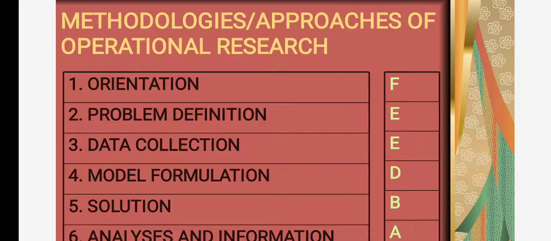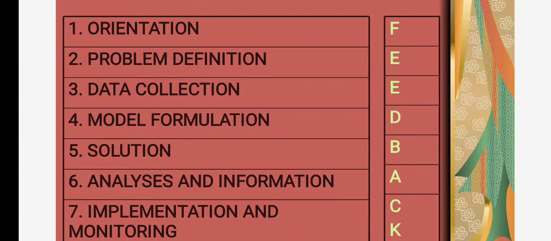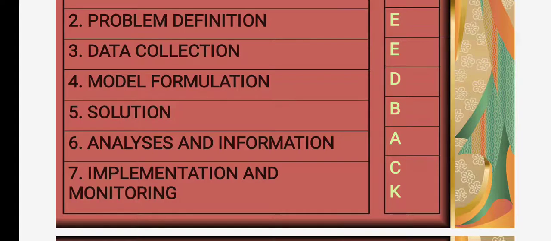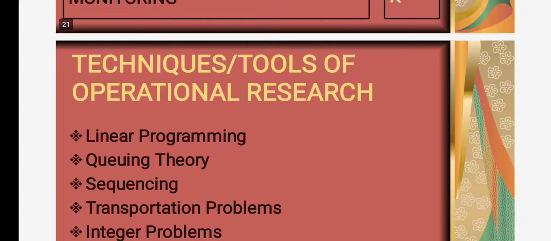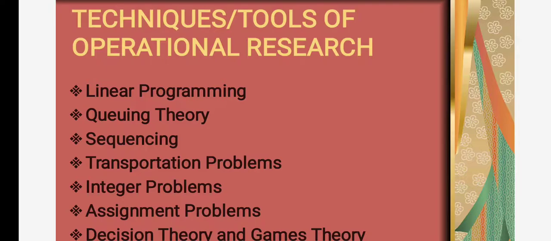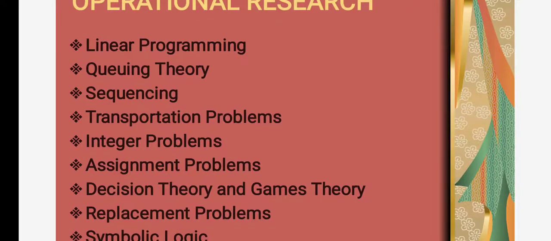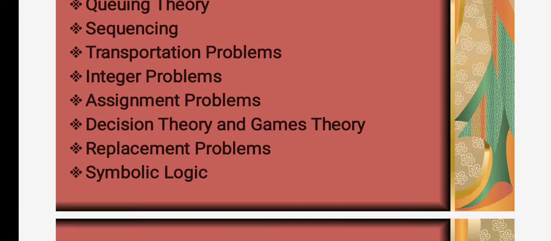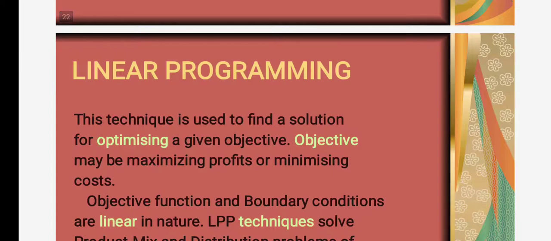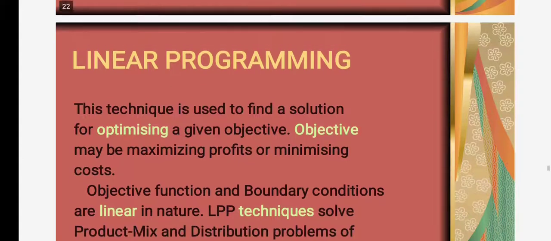Methodologies of operational research: orientation, problem definition, data collection, model formulation, solution, analysis and information, implementation and monitoring. Tools: linear programming, queuing theory, sequencing, transportation problems, integer problems, assignment problems, decision theory and game theory, replacement problems. Linear programming. It's a technique used to find a solution for optimizing a given objective. Objective may be maximizing profit or minimizing cost.